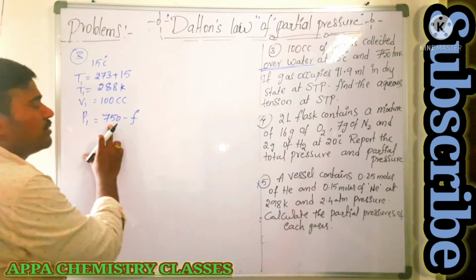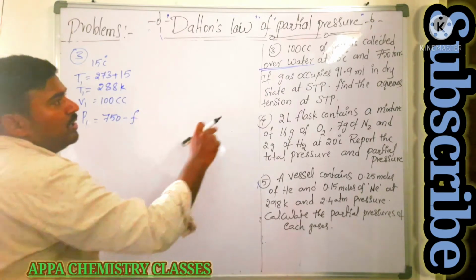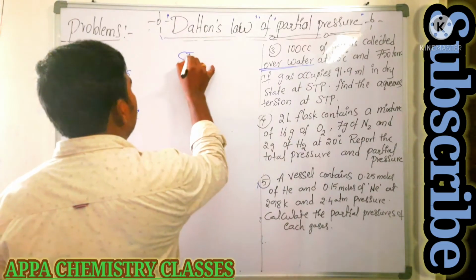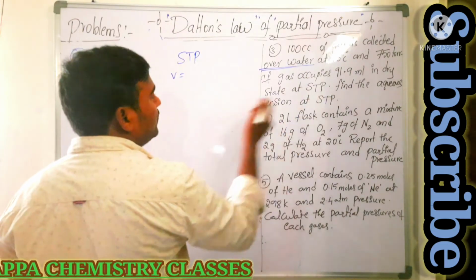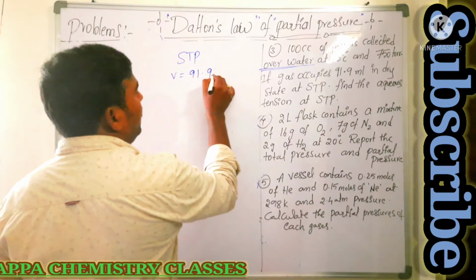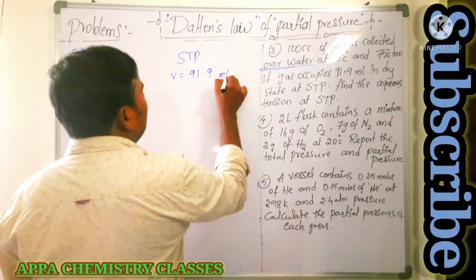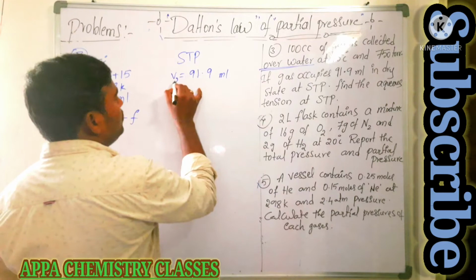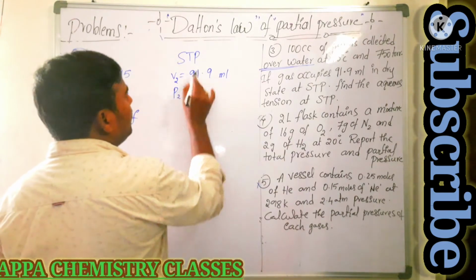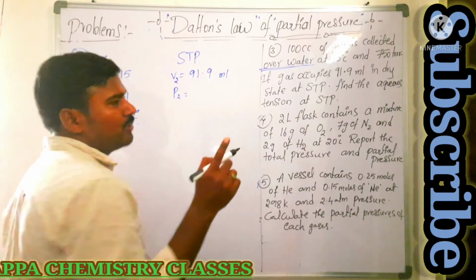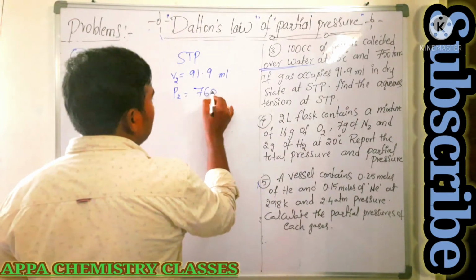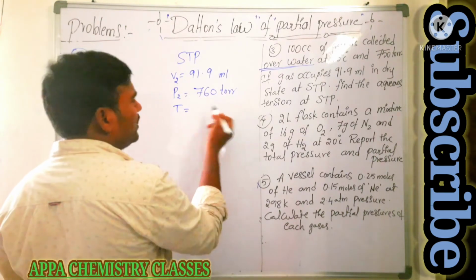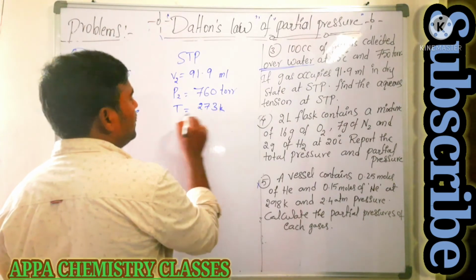So pressure of dry gas is equal to pressure of moist gas minus aqueous tension. If the gas occupies 91.9 ml in dry state at STP condition, the volume occupied by the gas is 91.9 ml, or cc. 1 ml is equal to 1 cc. Take it as V2, and P2 will be what? At STP the pressure is 1 atmosphere, which is nothing but 760 mm or 760 torr, and temperature is 273 Kelvin, STP condition.